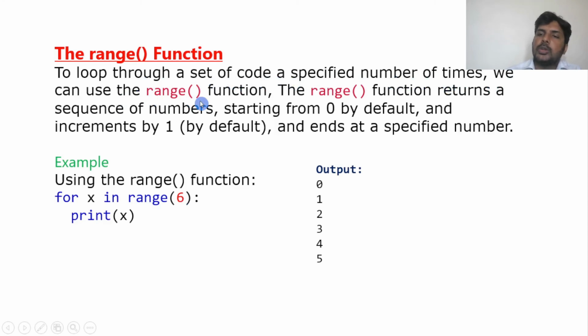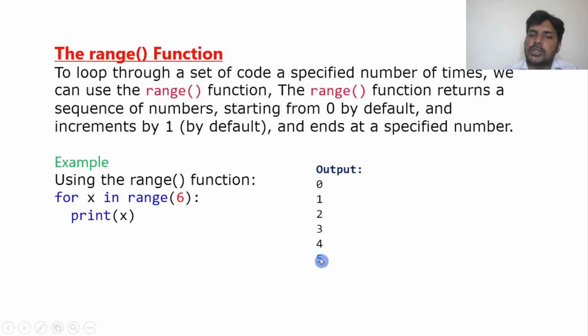Suppose if you want to print 20 numbers from 0 to 20, we will just say 20. Suppose your starting number is 11, then you can give 11 comma 20, so it will start from 11 and go till 20. Previously in the while loop we used increment, I is equal to I plus 1. Here we don't need to use increment, right? Range automatically will give a value.